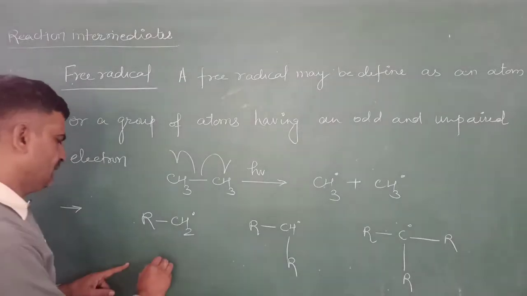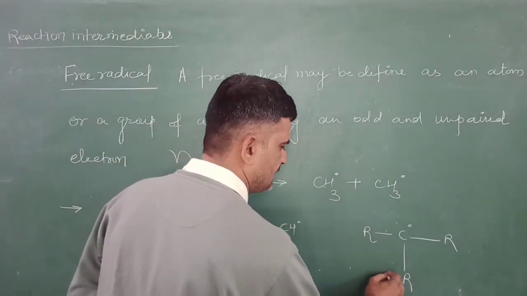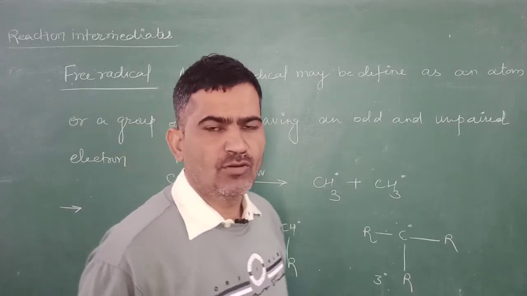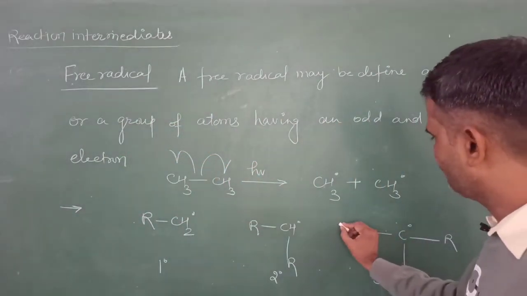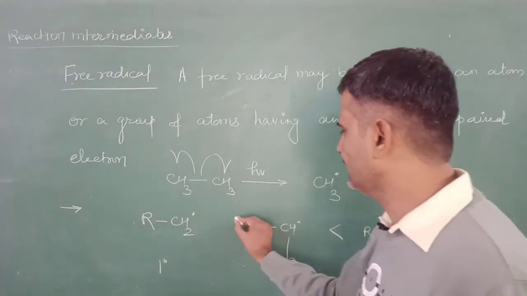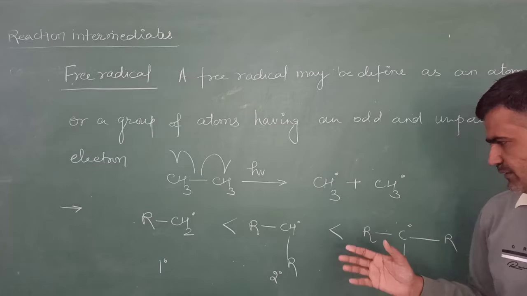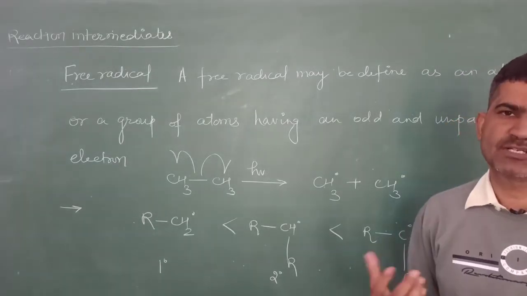This is primary, this is secondary, and this is the tertiary free radical. The stability order of the free radicals is the same as that of the carbocation. Tertiary free radical is more stable than secondary, and secondary is more stable than primary. This stability order we can explain on the basis of their hyperconjugative structures.